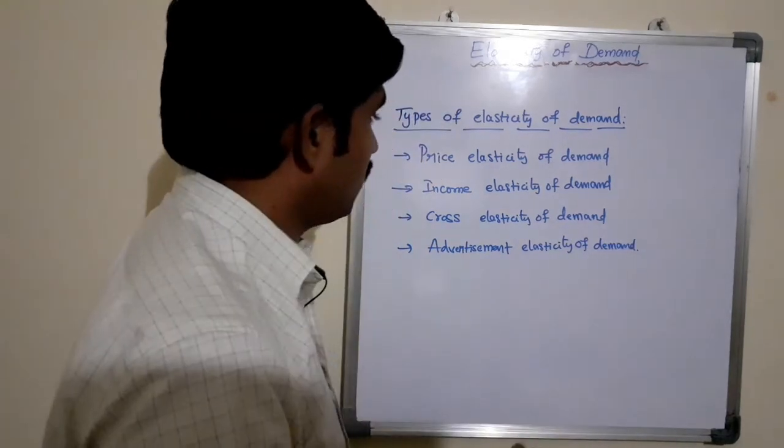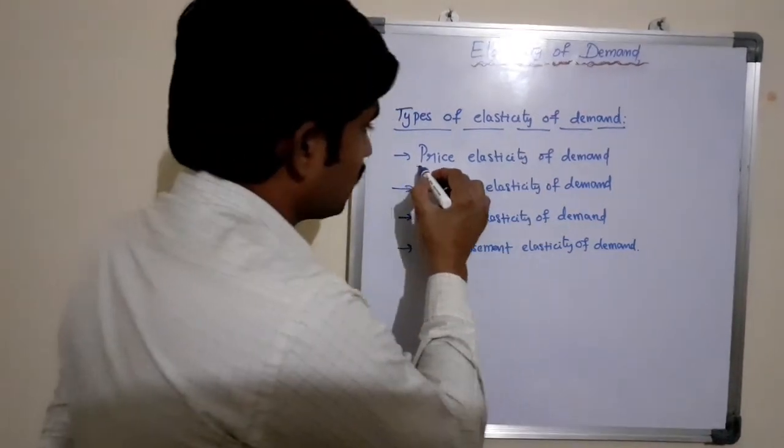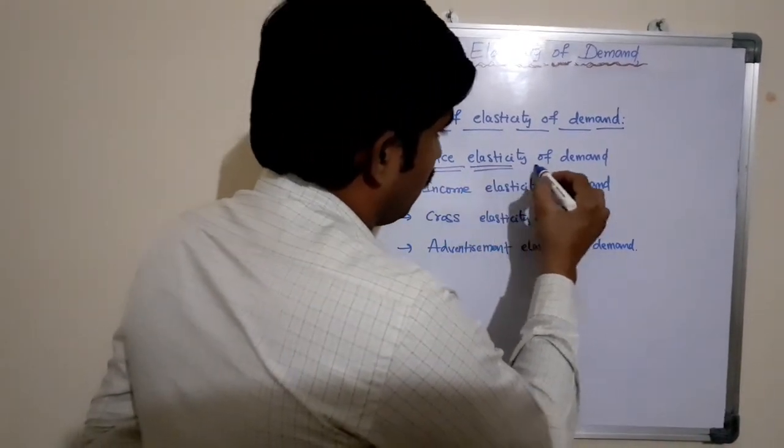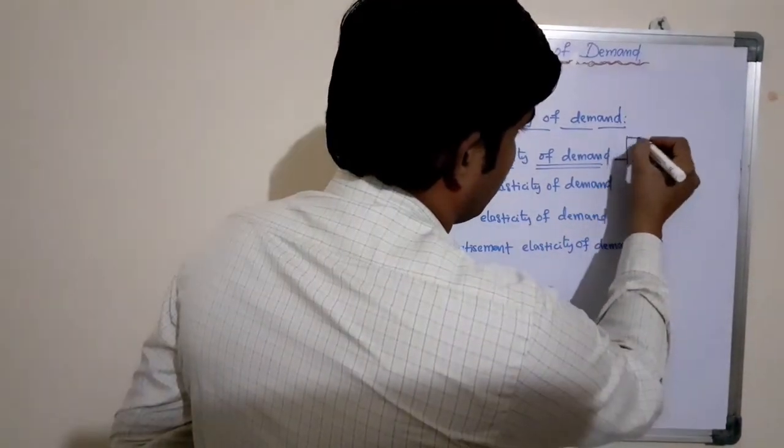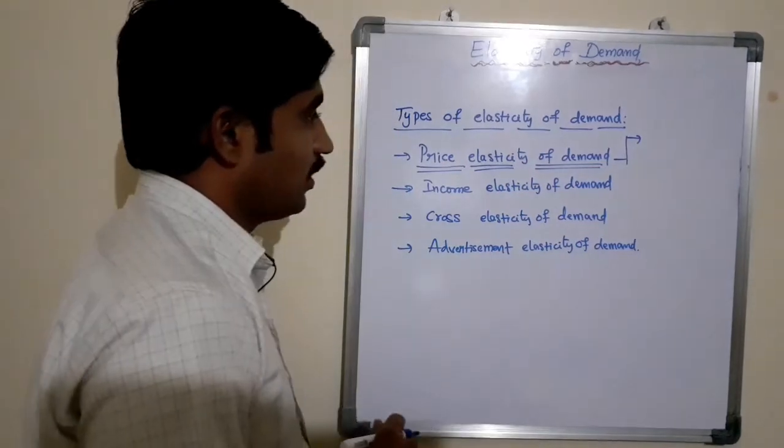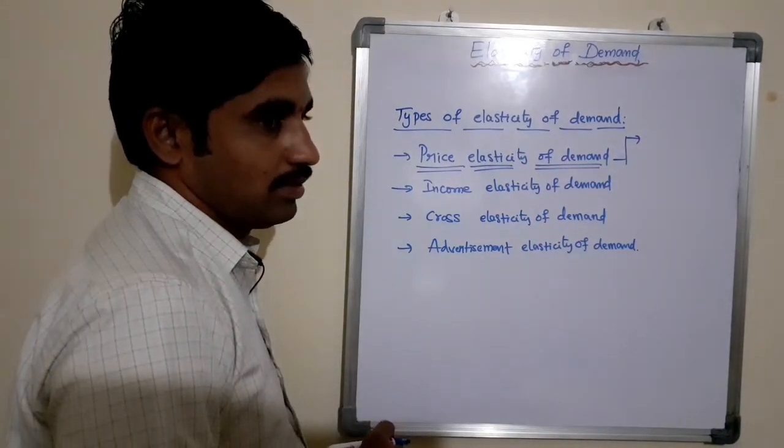So in the last class we discussed the price elasticity of demand and various types of price elasticity of demand.